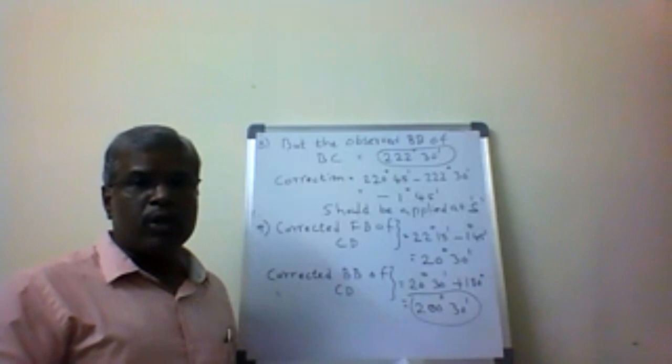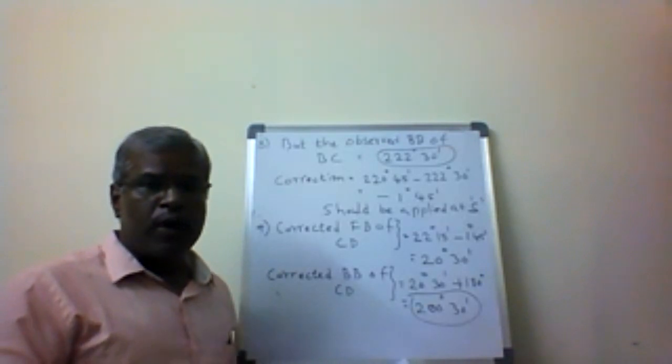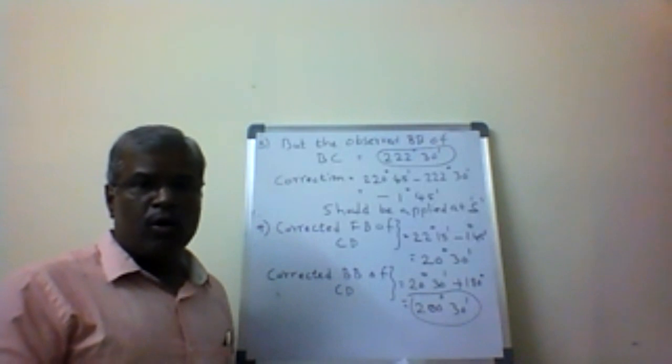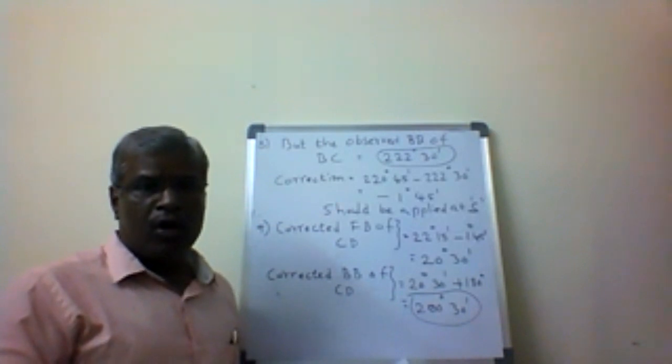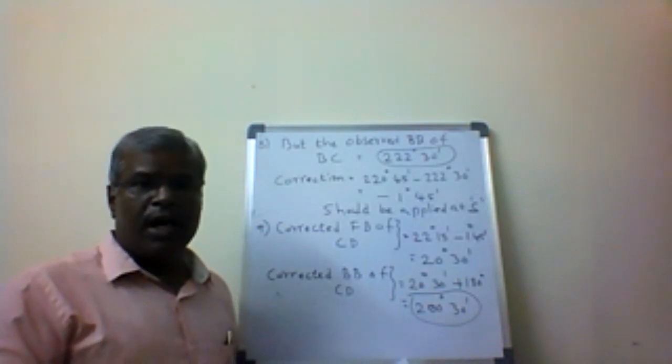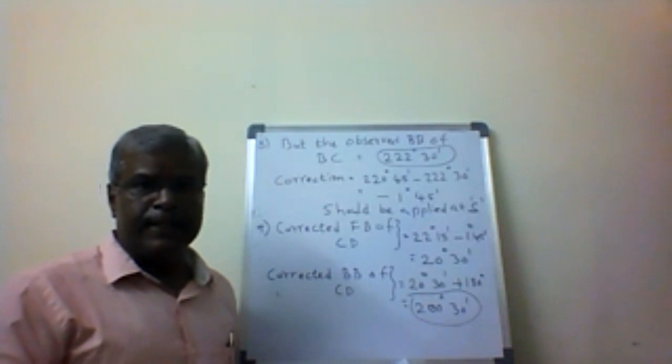So what is meant by local attraction? How do we detect local attraction, and how is the correction applied once local attraction is detected? With this, we complete local attraction, how we calculate the bearings and how we calculate the included angles.